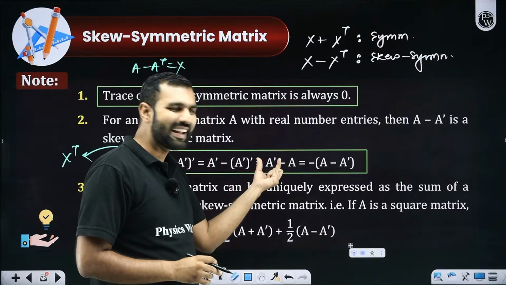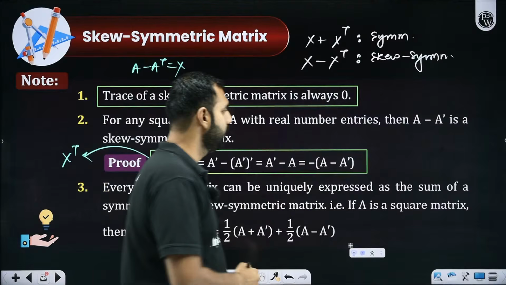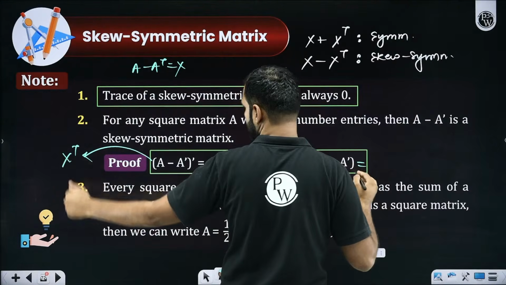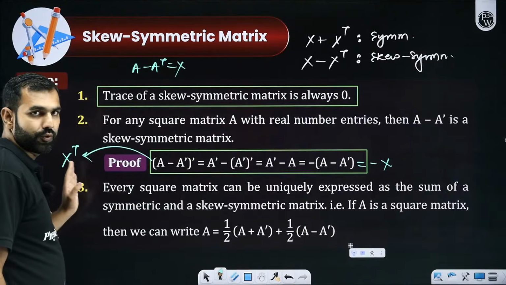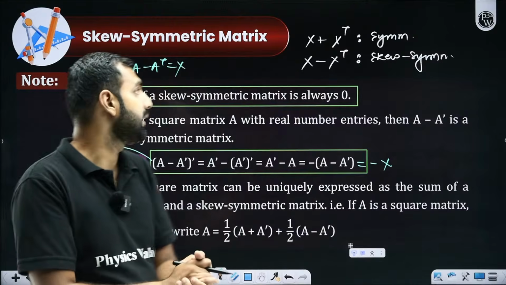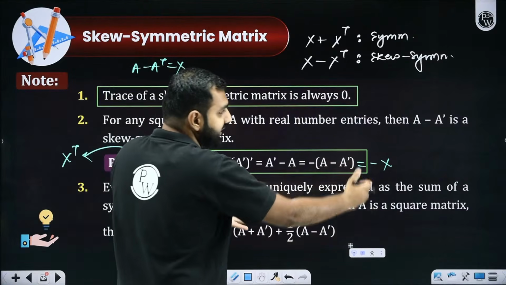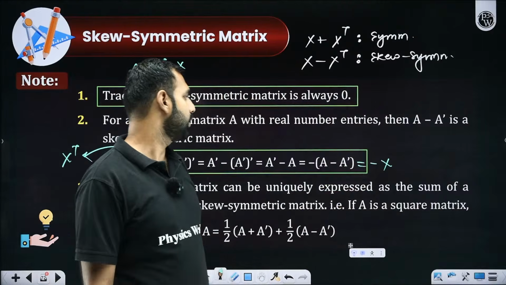If I take the negative common out, I'm left with A minus A transpose and a negative outside. So is it simply nothing but minus X? When I took the transpose of X, I ended up getting minus X. Does it not mean that X is skew symmetric? That's exactly what I've told you. Yes or no?